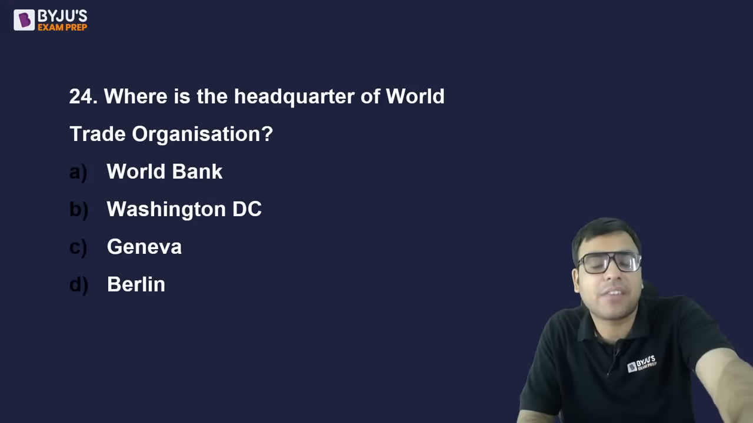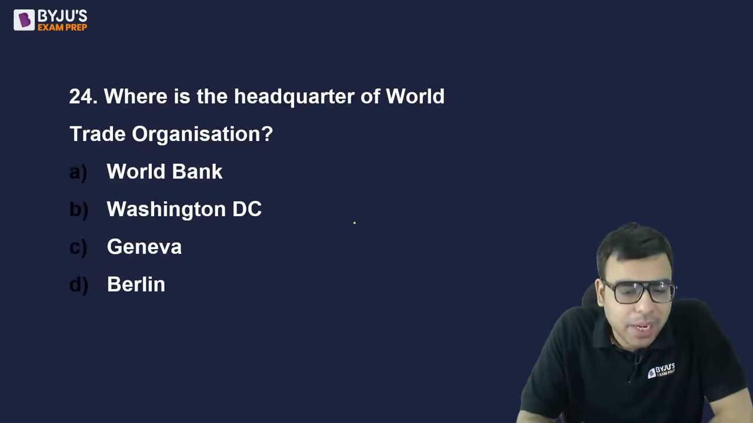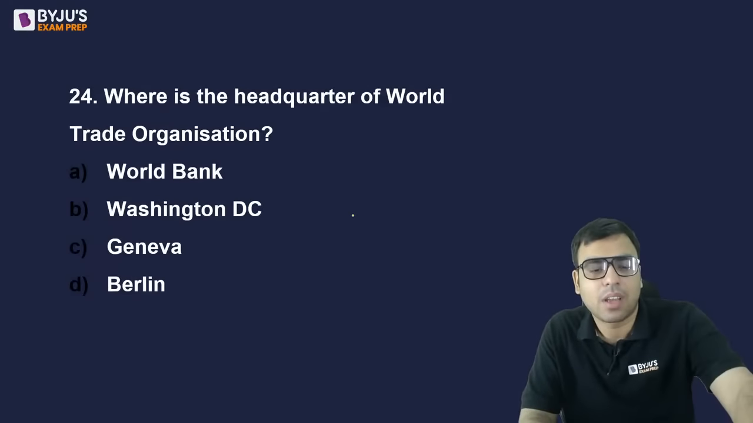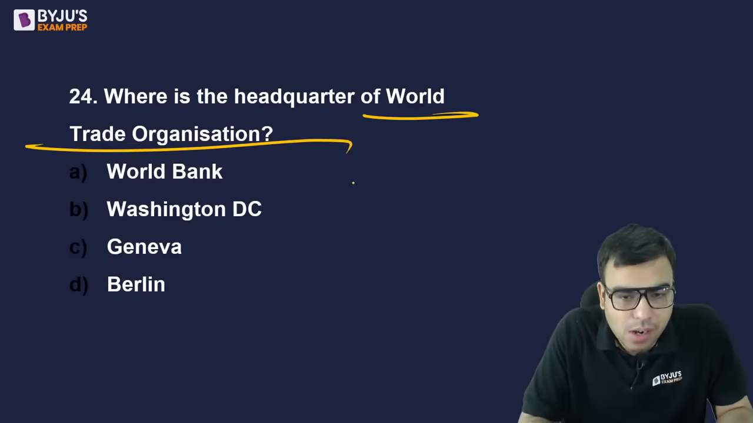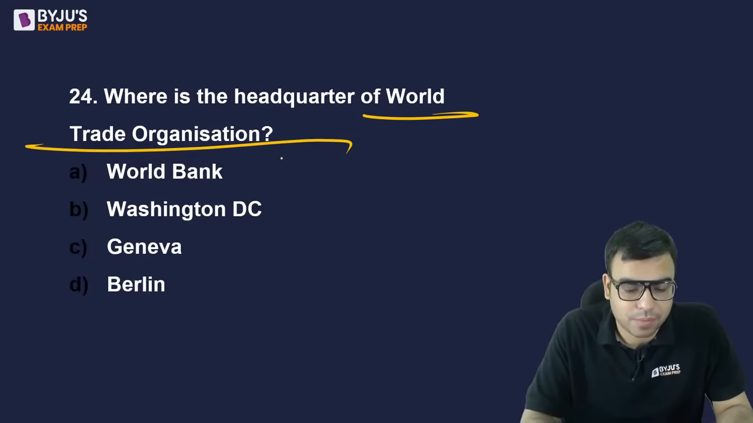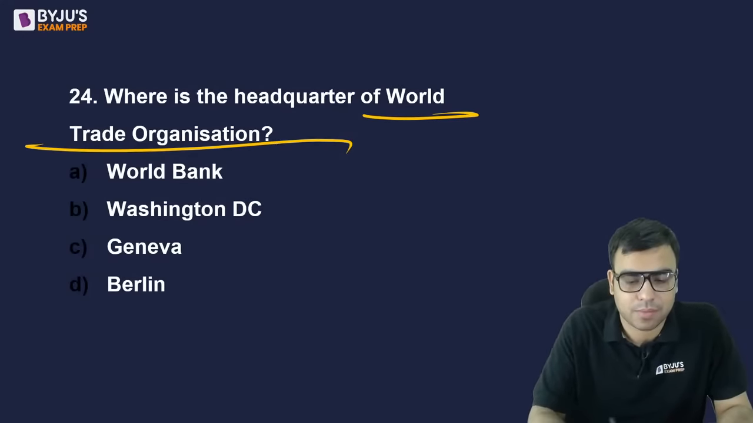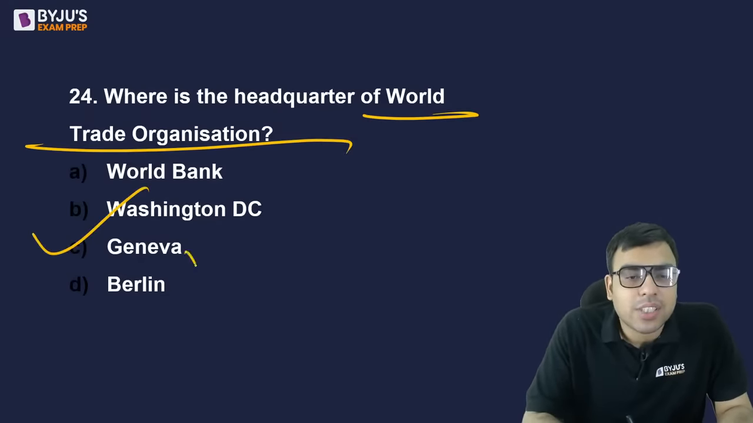The next is, where is the headquarter of WTO? Very famous, very easy. World Bank, Washington DC, Geneva, Berlin. What is the right answer? Headquarter of WTO कहाँ मिलेगा? The right answer is Geneva, Switzerland. C is the right answer.